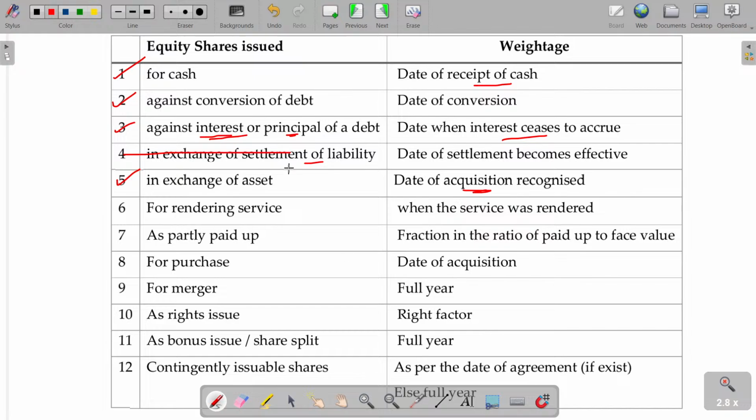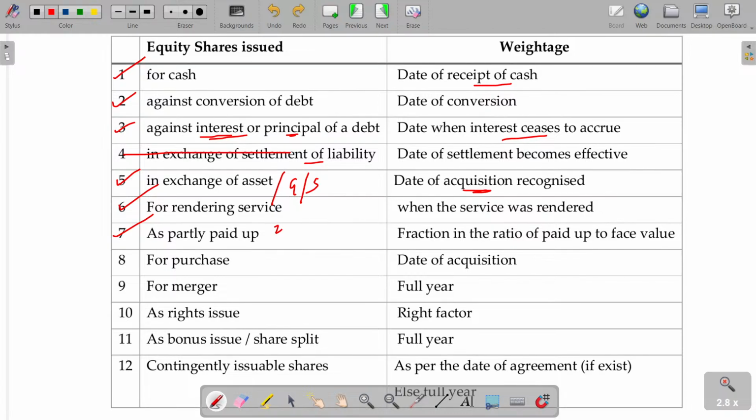And similarly, it's not only assets, it may be for goods, it may be for services. You don't need to work out separately, everything can be grouped here. In case of partly paid up shares, since the date of cash received, apply only to that part. We have seen that 5 rupees paid out of 10 rupees means you have to calculate to that extent. Only 2 months means 2 by 12 is applied. So the fraction is in the ratio of paid up to face value. That's how weightage is calculated.